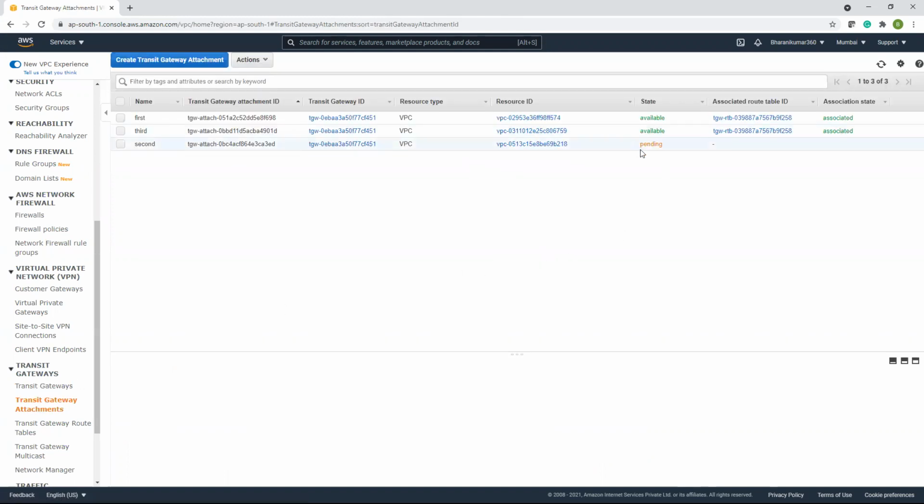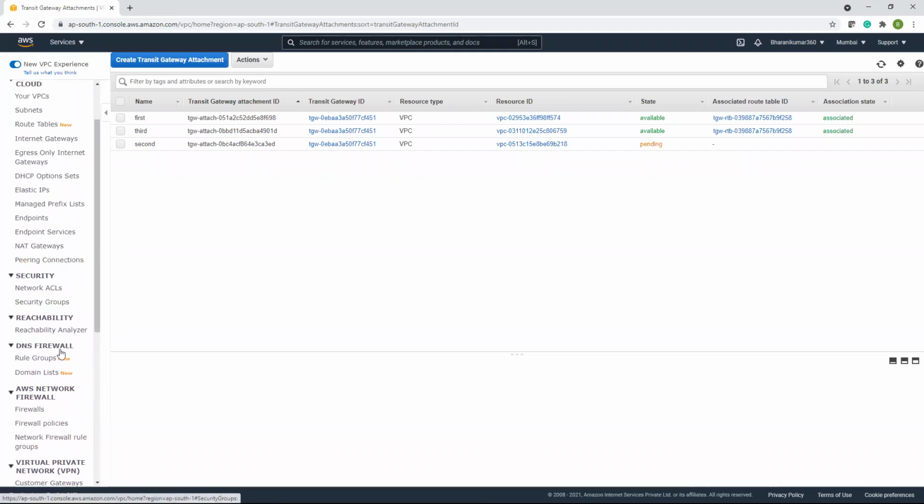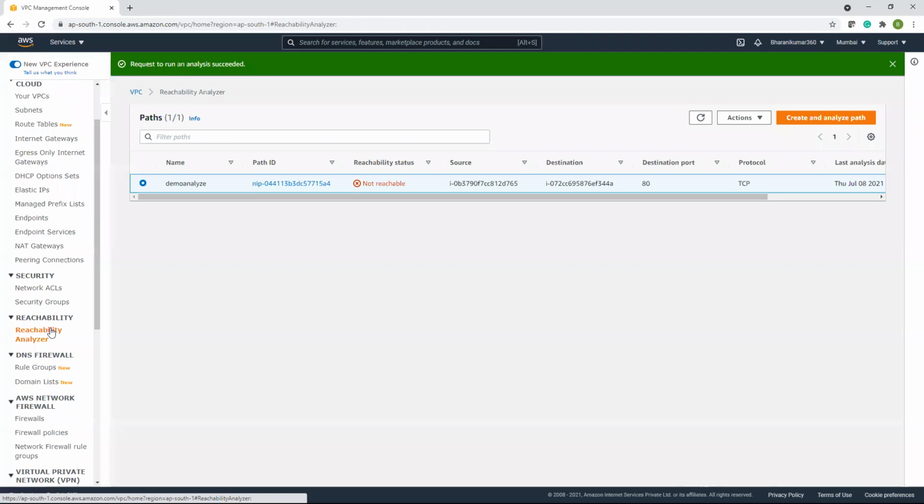So now once the state is available, we will go and check the reachability analyzer. Now it will not show this. So not reachable. Why? Because peering is not there.